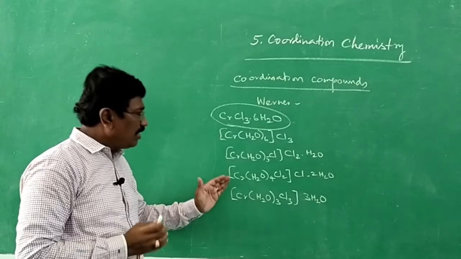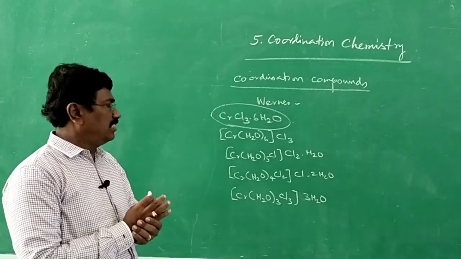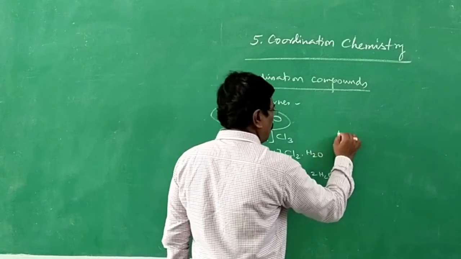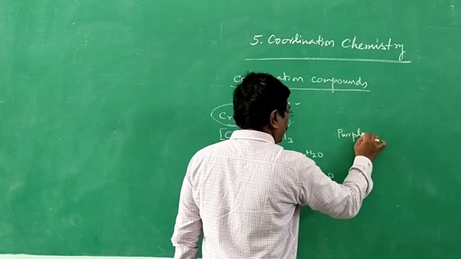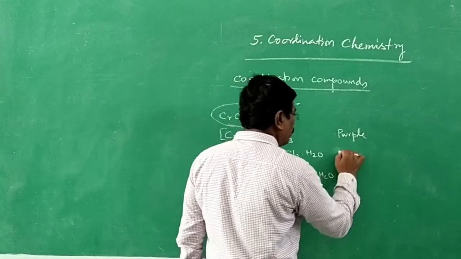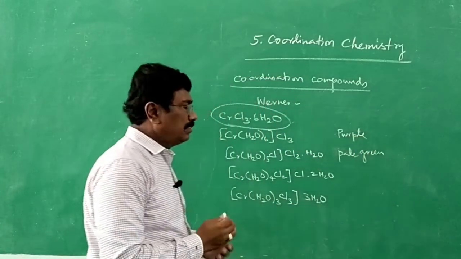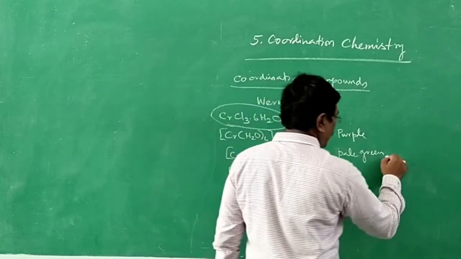Now we are arriving at these forms of structures because this compound is found to exist in purple color and sometimes blue-green or pale green, bluish green, grayish green.